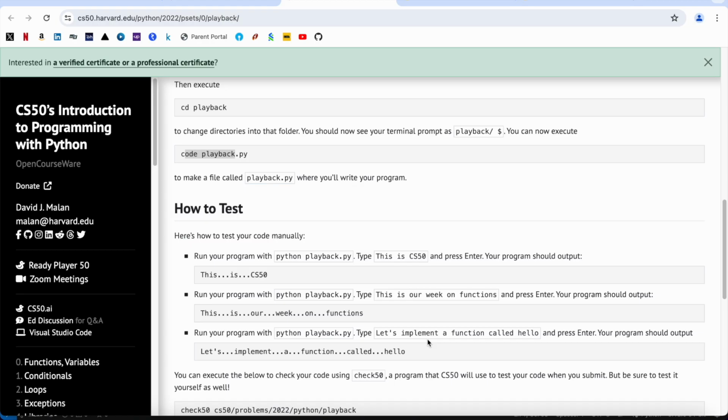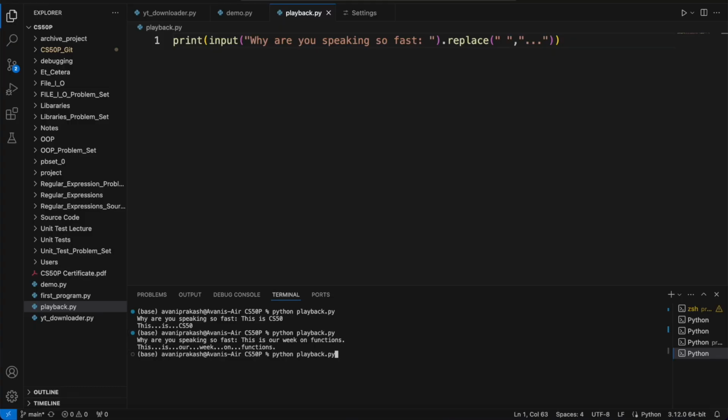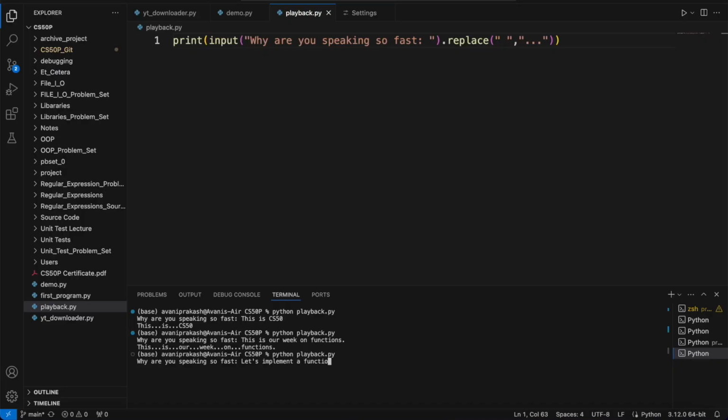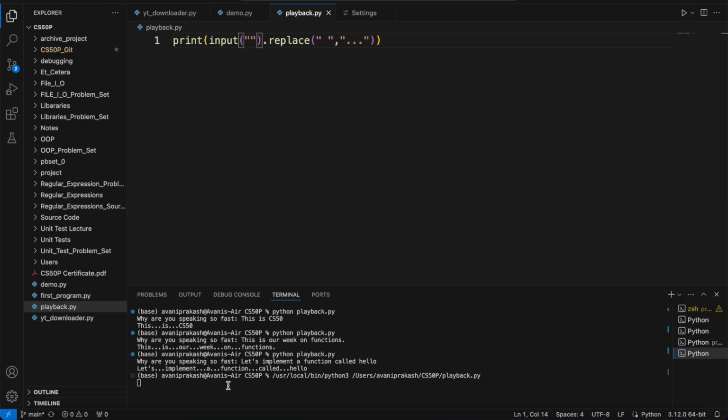Here you see, there is one more. Let's implement a function called hello. Let us try this one as well. Let's implement, I wrote the wrong spelling. Implement a function called hello. Here you see again. In fact, there is no need to give anything here, as CS50 is not giving any input over here. So let's just simply do it like this. Let me run this program.